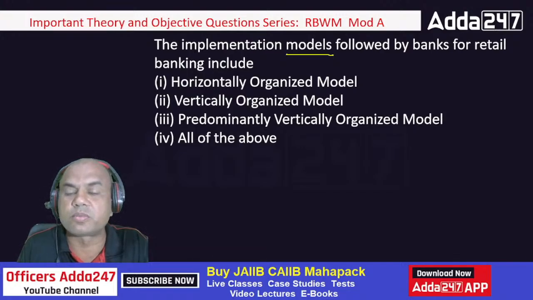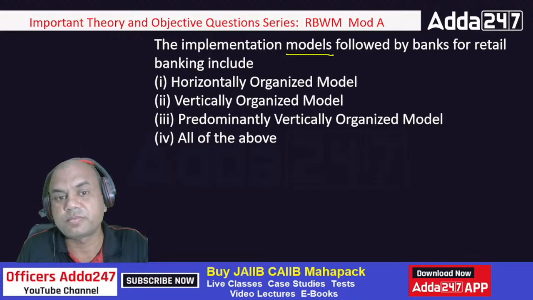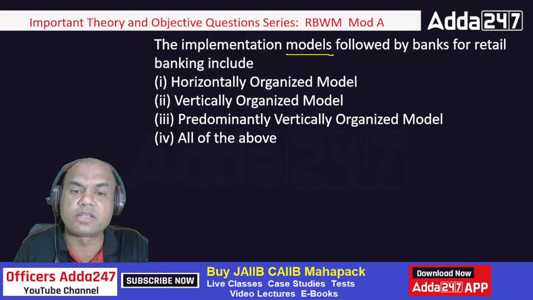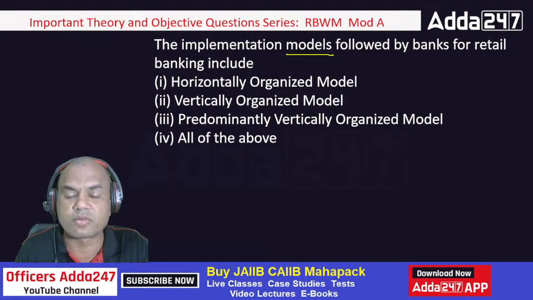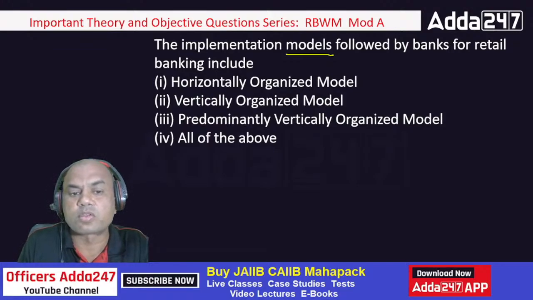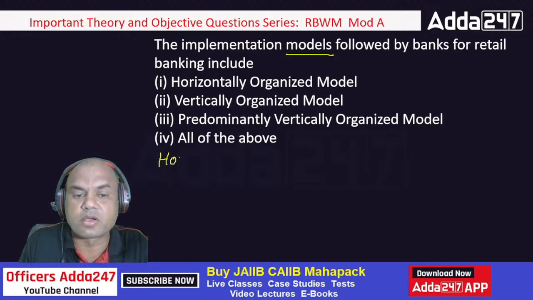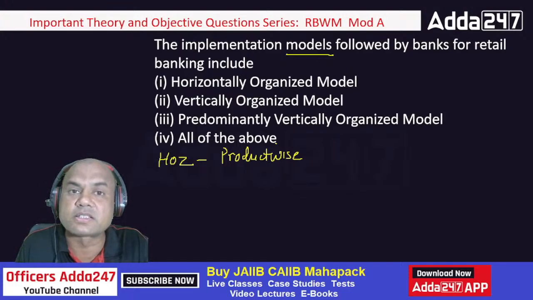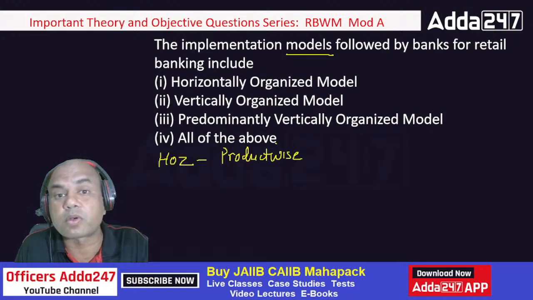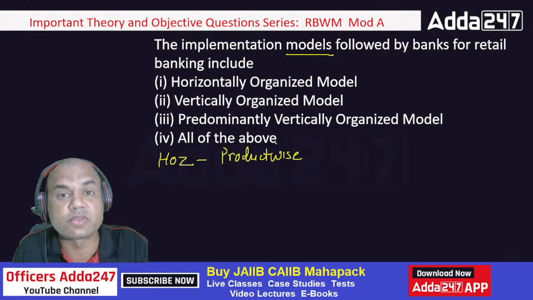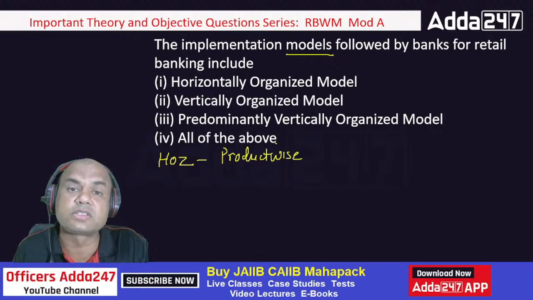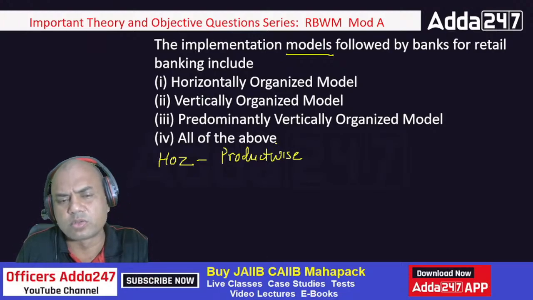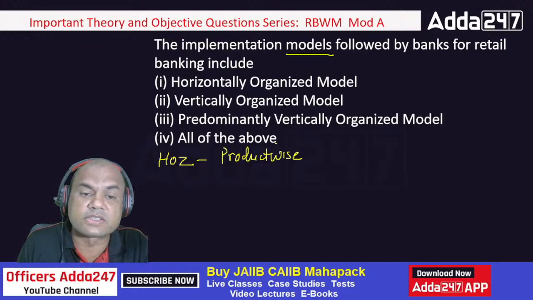So which are the models followed by the banks? What is the meaning of all this? Horizontally means it's always product wise. The whole process is devised as per the product, and no data is shared between various other products. Means saving data is not shared with current, is not shared with loan, is not shared with credit cards, no data sharing.